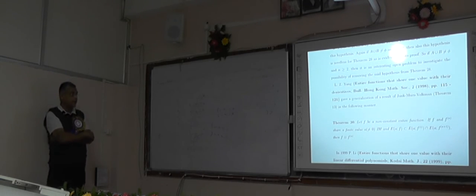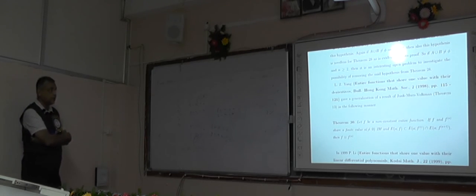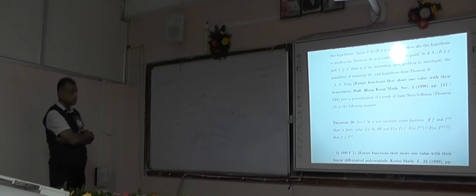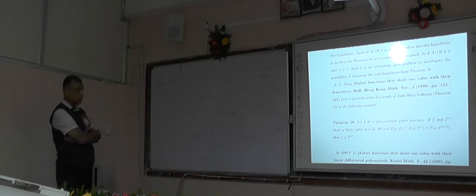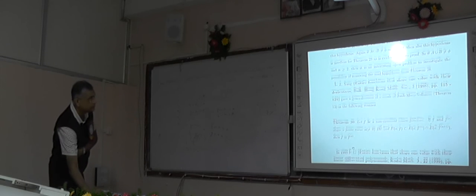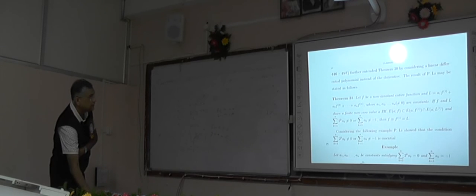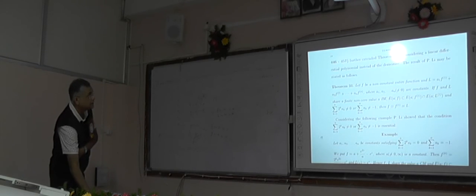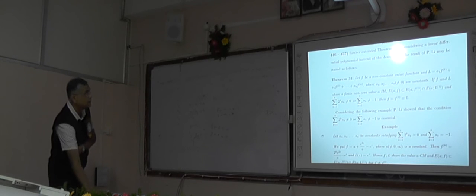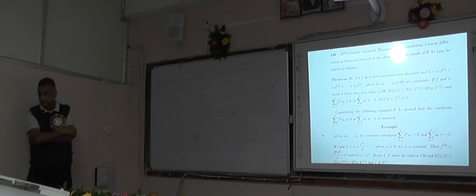In 1998, L.Z. Yang further improved the result of Chang, Mues and Reinders. He proved that if f and f^n share a non-zero value a ignoring multiplicity and E_A(f) is contained in that intersection, then f is identically equal to f^n. In 1999, Ping Li extended the result of L.Z. Yang by considering a linear differential polynomial.